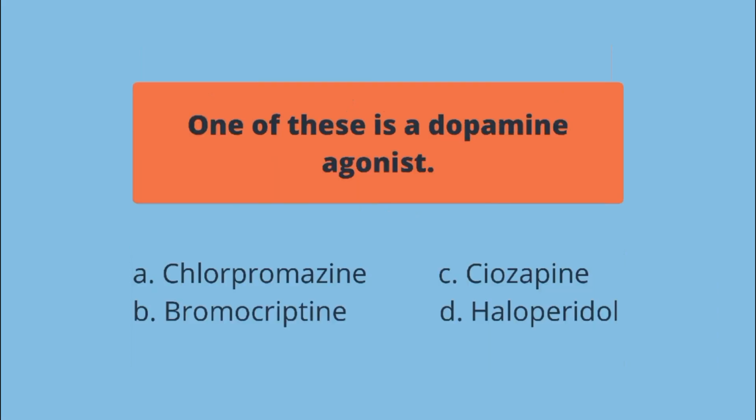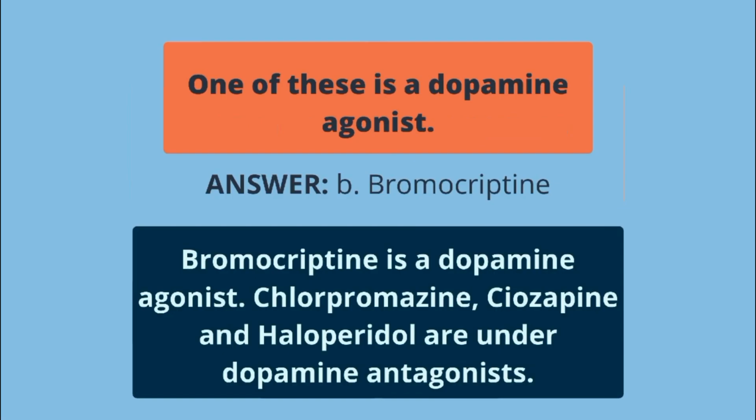One of these is a dopamine agonist. A. Chlorpromazine, B. Bromocriptine, C. Thiazepine, D. Haloperidol. The answer is bromocriptine. It is a dopamine agonist. Chlorpromazine, thiazepine, and haloperidol are dopamine antagonists.